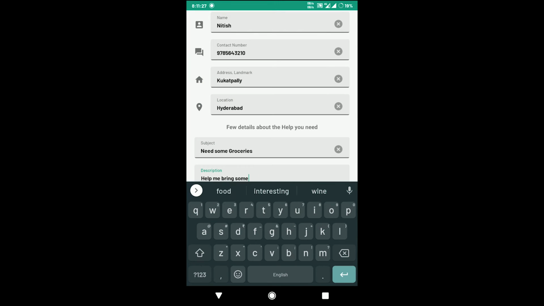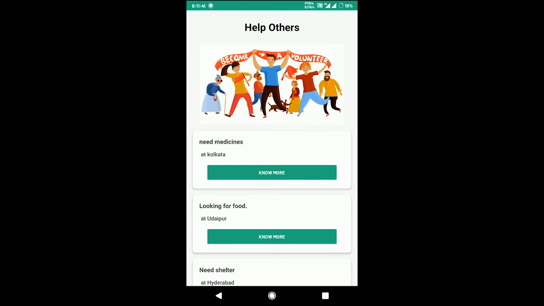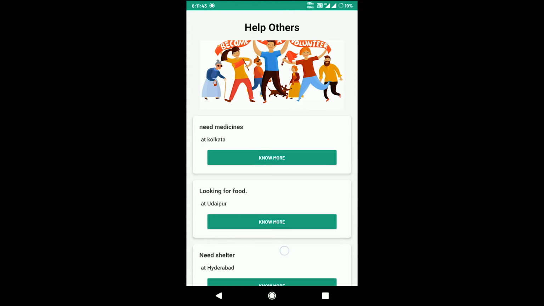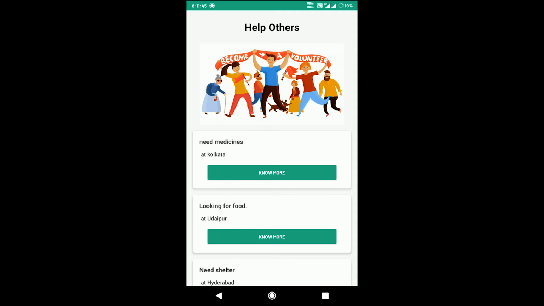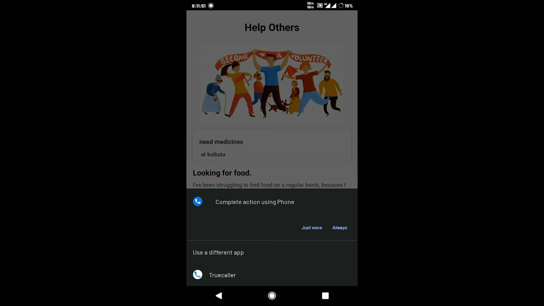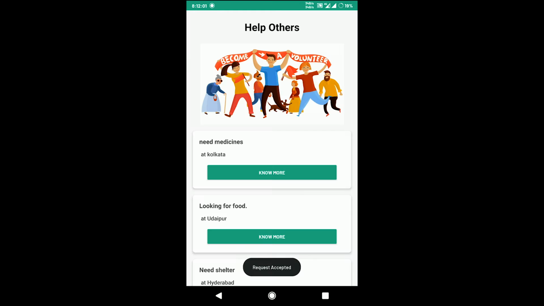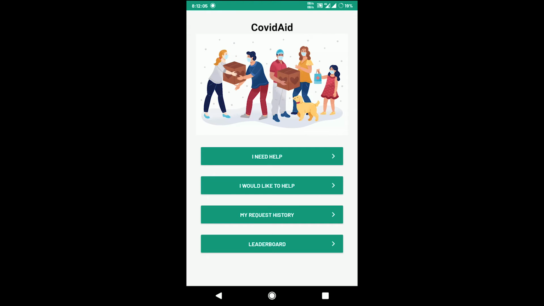All these help requests will appear here in the help others page, where people who can help others can find someone they can help. If you want to help someone, clicking on know more will give additional details about the person who posted the help request. You can also call or do a WhatsApp message right from here. Finally, once you have decided to help, you can click on accept request, which will then notify the person who posted the request about your acceptance.